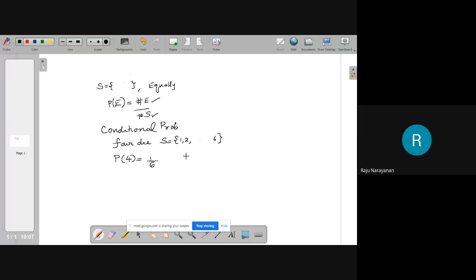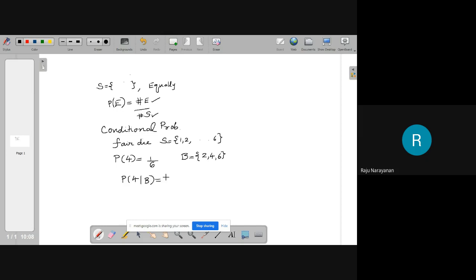I am conducting the experiment. Then I am giving you the information that the result was an even number. That information is given to you. That means what? It may be 2, it may be 4, it may be 6. What is the advantage of this information? You need not worry about 1, 3, 5. You can rule out those possibilities. Then what is the probability of getting face 4 given my information?